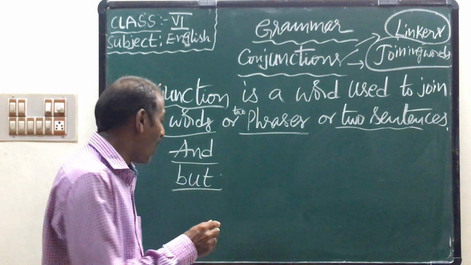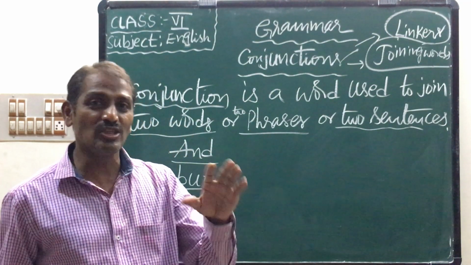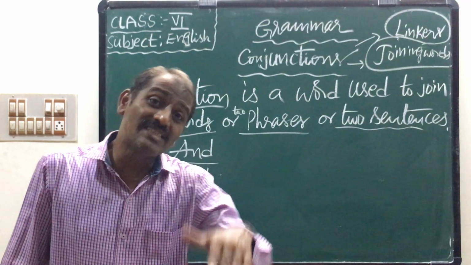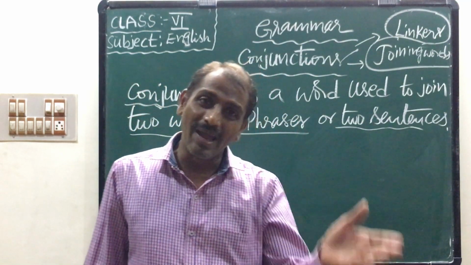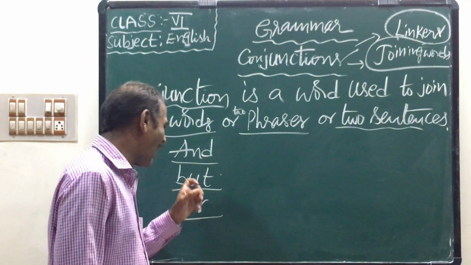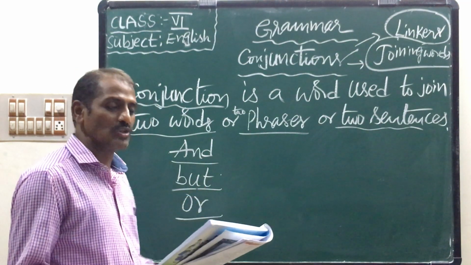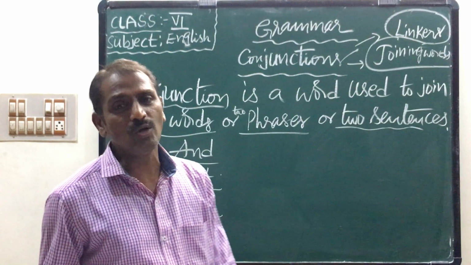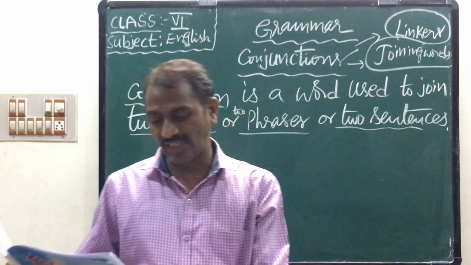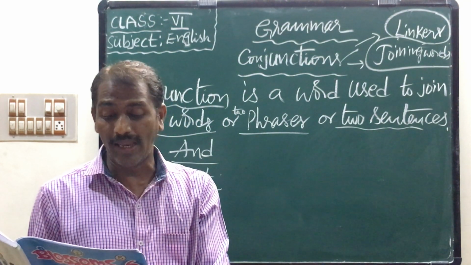Next, "or". Here "or" is used for alternatives. For example, he comes by bus or car. By bus or car is an alternative. So "or" should be used for an alternative, while "but" should be used for a contrast, and "and" should be used to join two words or two phrases. Now look, children, at the third one: bring him at once or you will be punished.